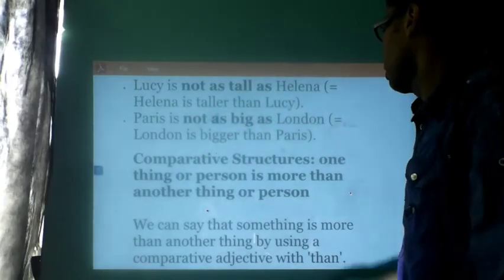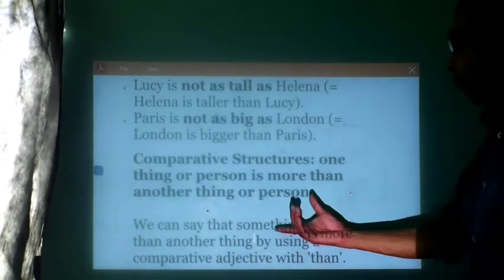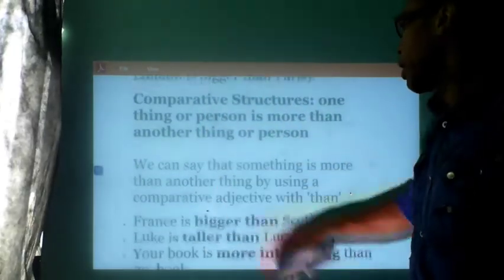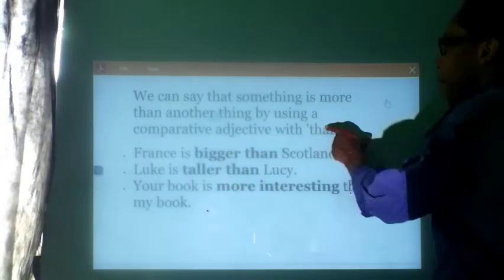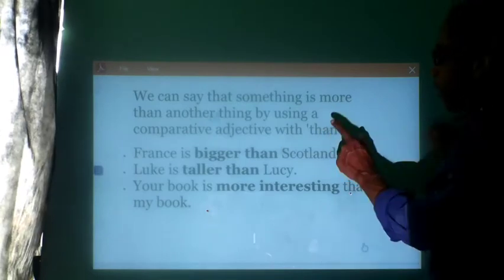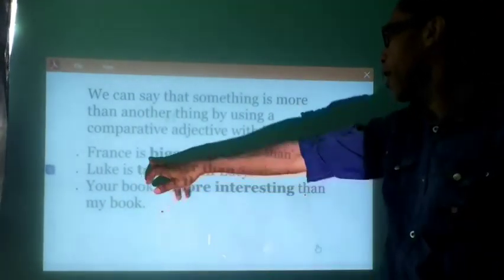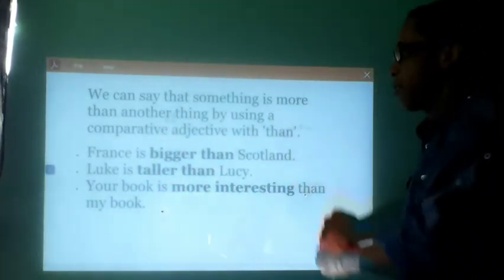Comparative structure. One thing or person is more than another thing or person. Just take a look over here. We can say that something is more than another thing by using a comparative adjective with than. Don't forget about this one here: than. France is bigger than Scotland.